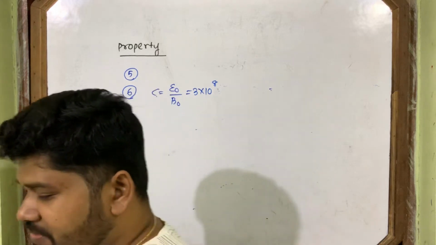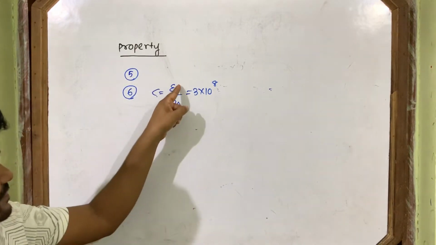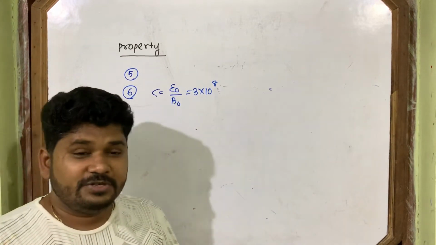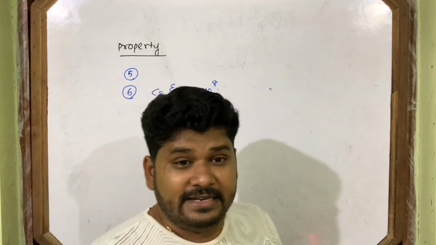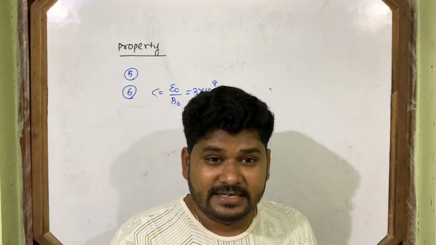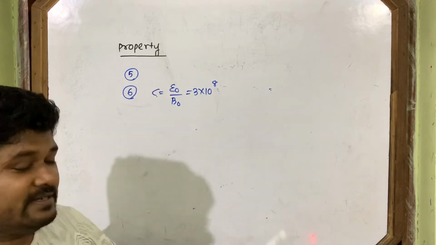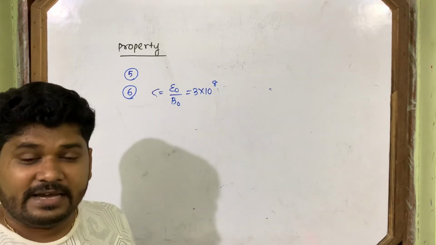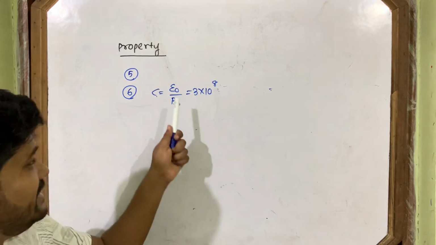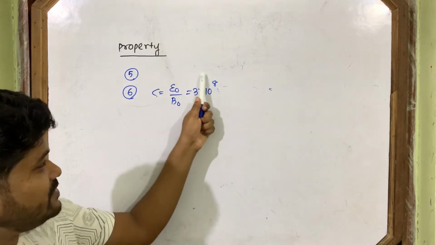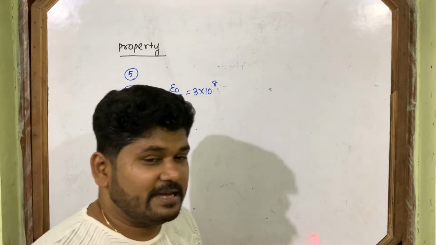What conclusion can you draw from this ratio? Electric field amplitude is 3 into 10 to the power 8 times greater than magnetic field amplitude.